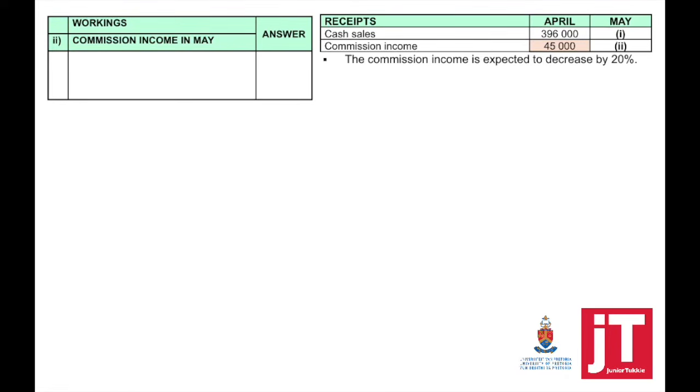Number 2, the commission income in May. The commission income is expected to decrease by 20%. So we now need to calculate the commission income for May. To calculate this, for April, it is equal to 100% minus a 20% decrease, which means to calculate May, we're going to take 45,000 times 80%, and that equals my commission income for May.